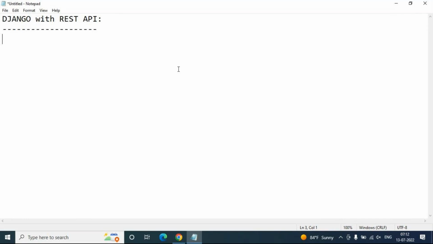Now today we'll look into the basic introduction to Django first. What is Django? How do we work with it? First of all, Django is a web application framework.